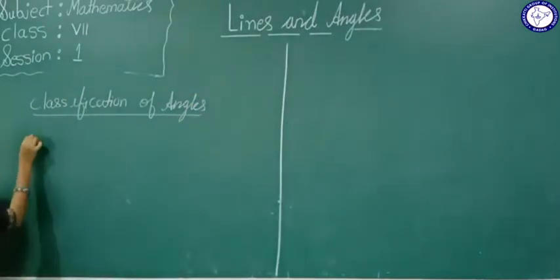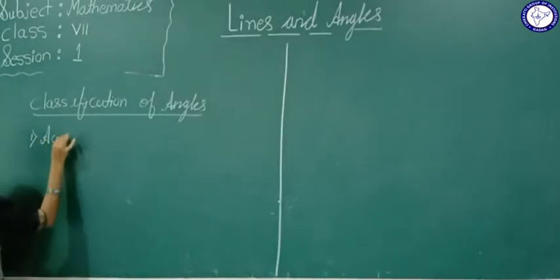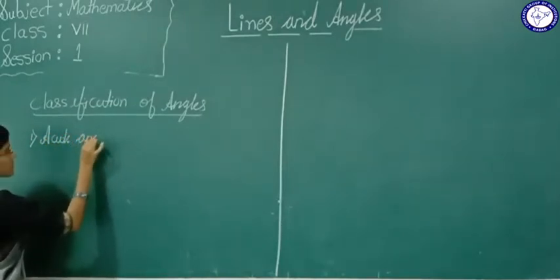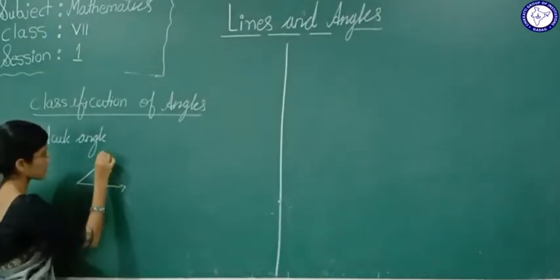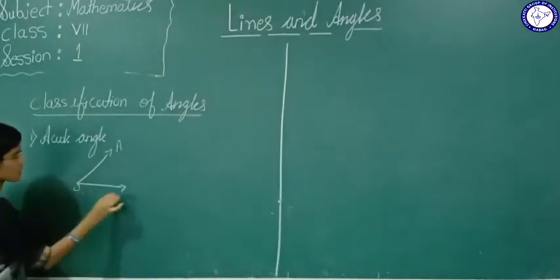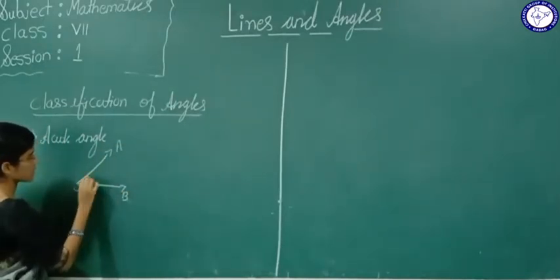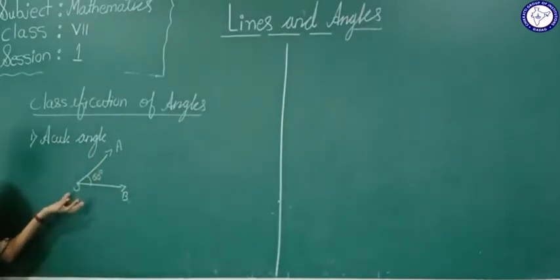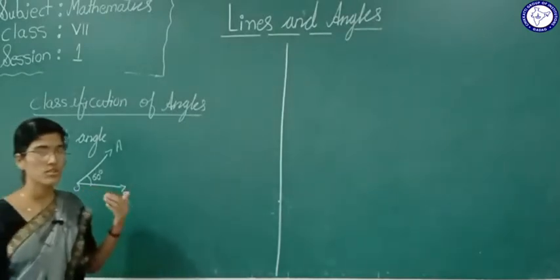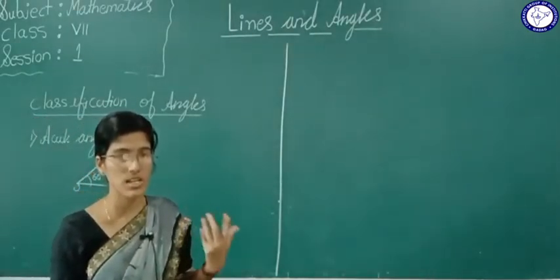Acute angle. What is an acute angle? Now tell me, when you are seeing this figure, what will come to your mind?